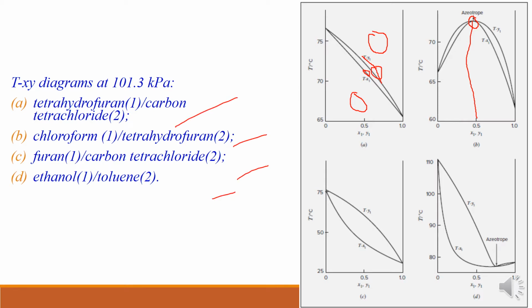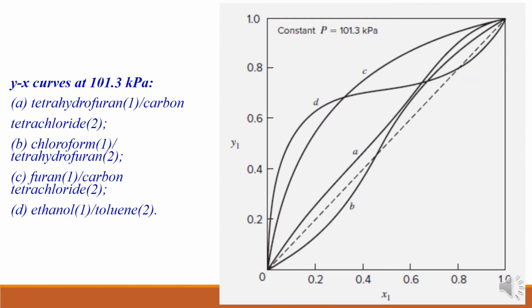Suppose I consider ethanol and toluene, that forms an azeotrope at this particular temperature, right? At this particular temperature it will form, and this is the composition. Similarly for others you can also check. From that, suppose we have a pxy or txy diagram, that means y1 versus x1 is always there, right? So y1 versus x1, this is again data, right? This particular data is used for designing a staircase, that is, used for calculating the number of stages,